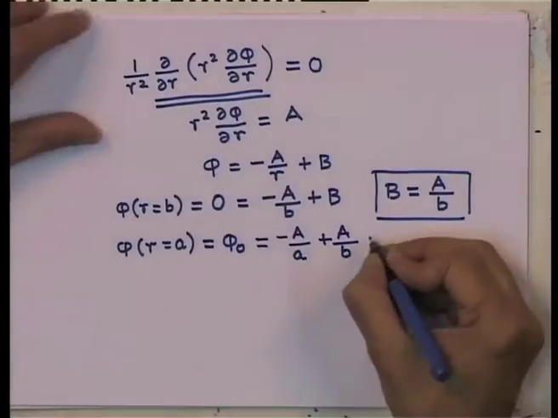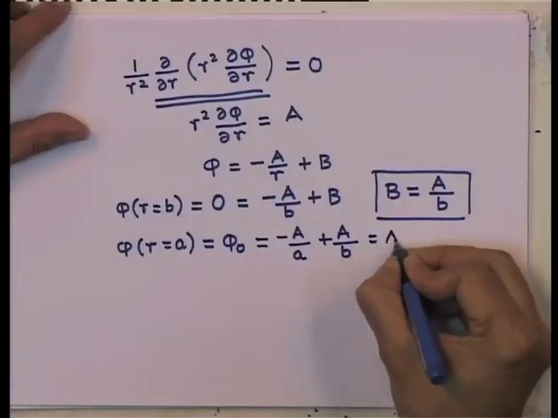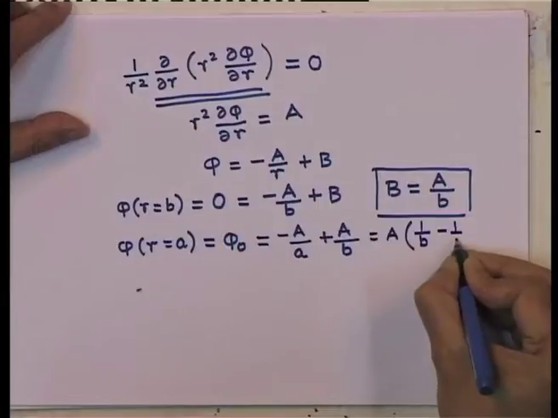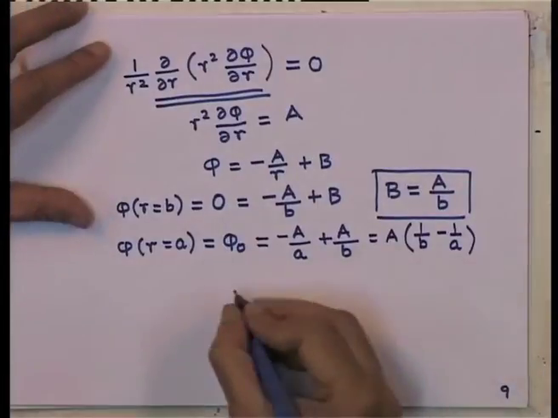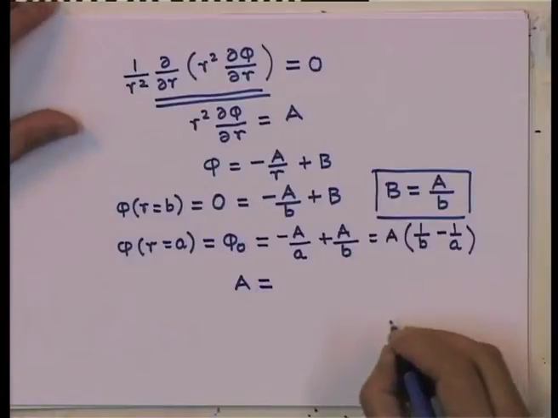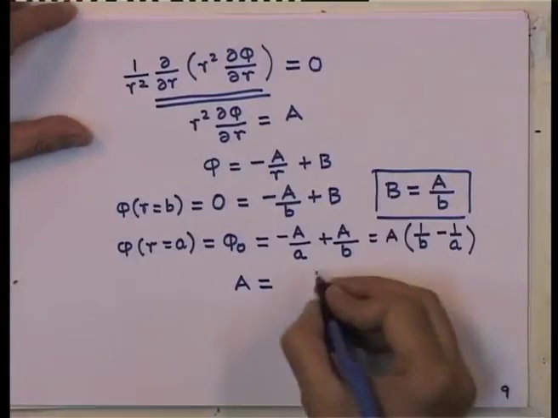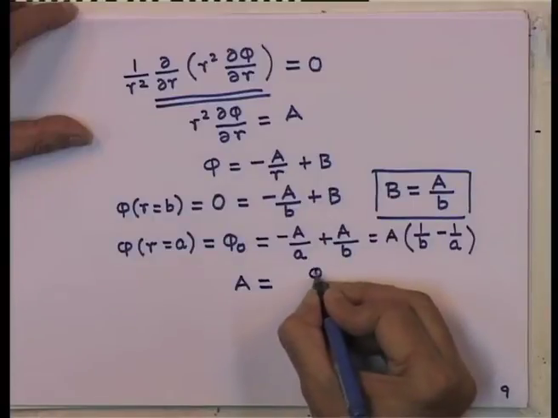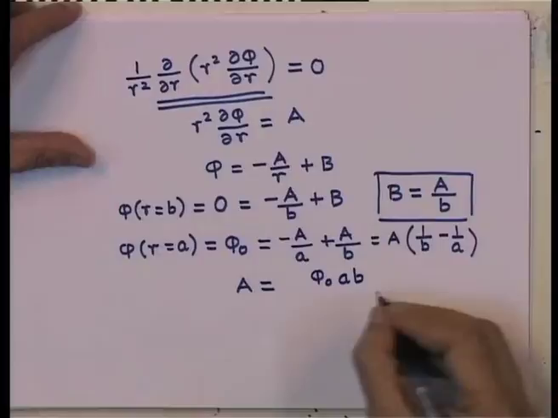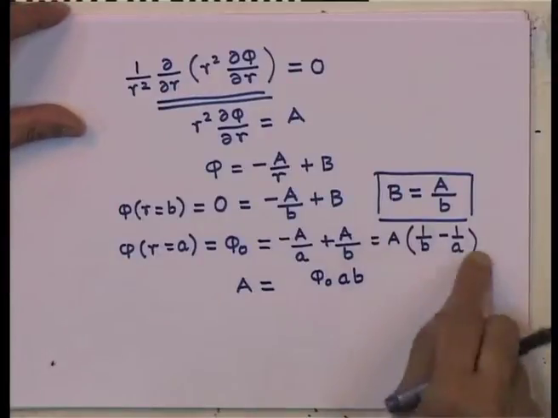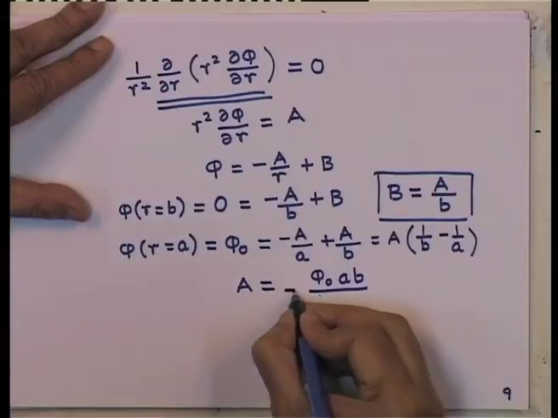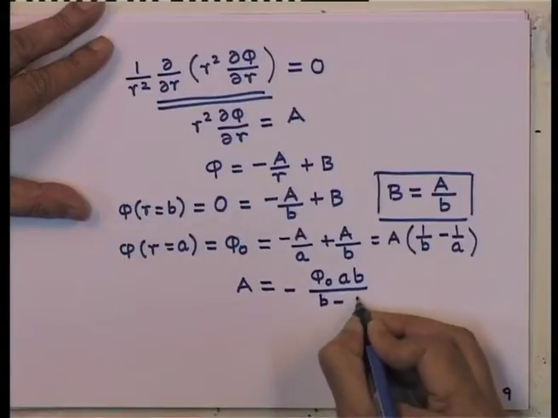So, which is equal to A times 1 over b minus 1 over a, which tells me that the constant A is phi 0 a b by a minus b, but since b is greater than a, let us write it as minus of b minus a.